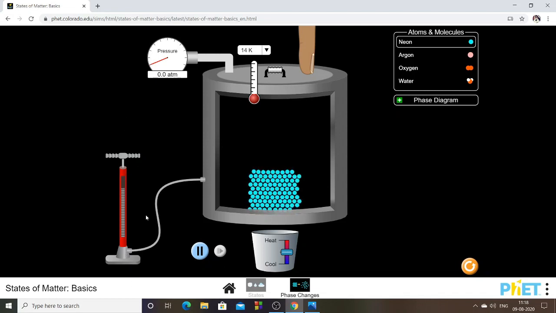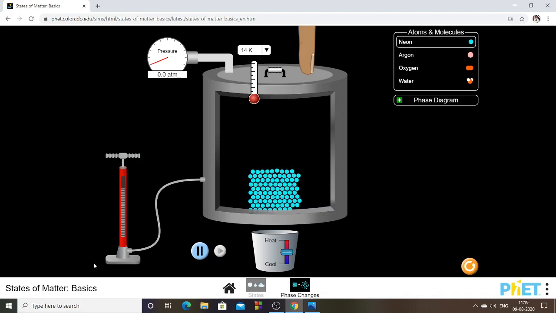When you pump it, what happens? Air gets in. When air gets in, the number of particles increases. Air is a mixture of many gases together, and the atoms of those gases will keep filling up the container as well. Now what happens to the pressure inside? As air keeps coming in, the pressure increases. If we take a balloon and blow air into it, the air inside increases the pressure and we see the balloon getting bigger. The same thing happens with the cylinder. Understand, the pressure starts increasing gradually when you pump air.